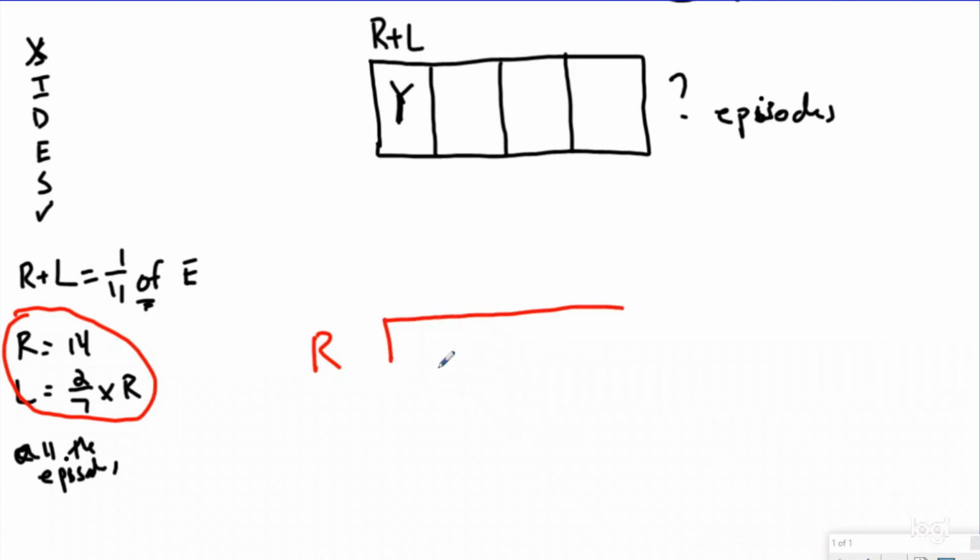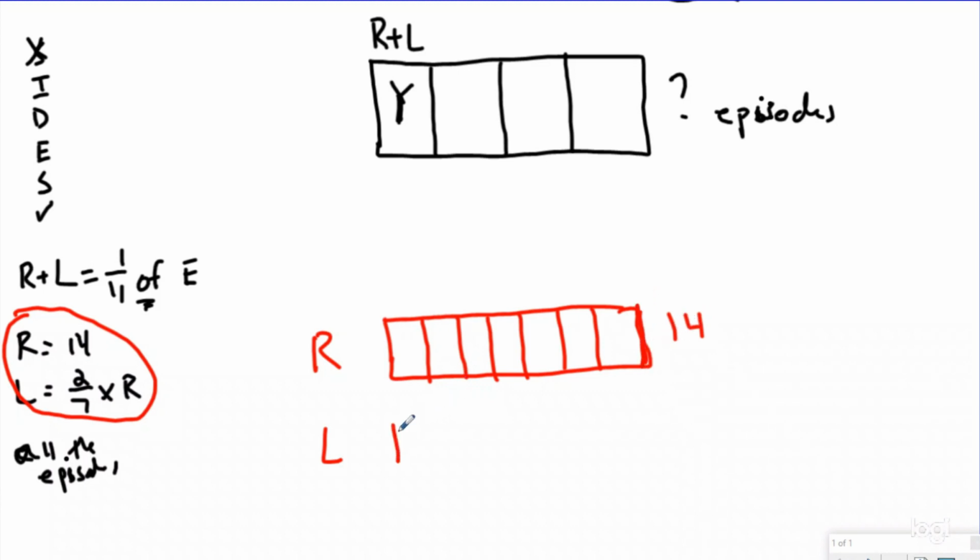I know that Romeo here had 14, and Luna Girl had 2/7 as many as Romeo, which means I need to split Romeo into 7 equal pieces as best I can. 3, 4, 5, 6, 7. That's not great. I did my best. And I know that Luna Girl is going to be 2/7 as many as Romeo. So for 2 of these pieces, that is what Luna Girl is going to be.